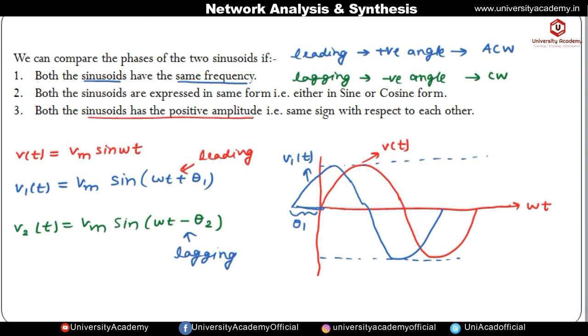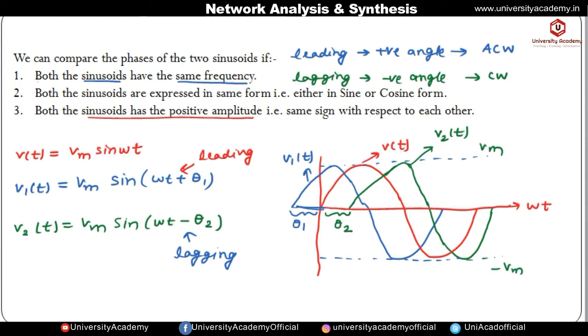Okay, next waveform is v2 of t. Here v2 of t will be lagging v of t by some angle theta 2. It means it will start after v of t. Suppose this is the waveform for v2 of t. The maximum amplitude of all three is Vm, and this is minus Vm. So this is the waveform for v2 of t, and it is starting after some angle, that is theta 2. So this theta 1 and theta 2 are known as phase difference.